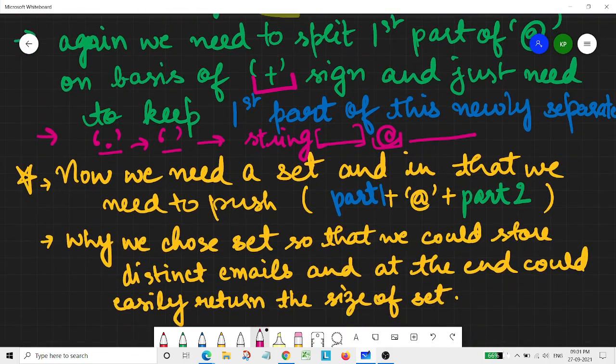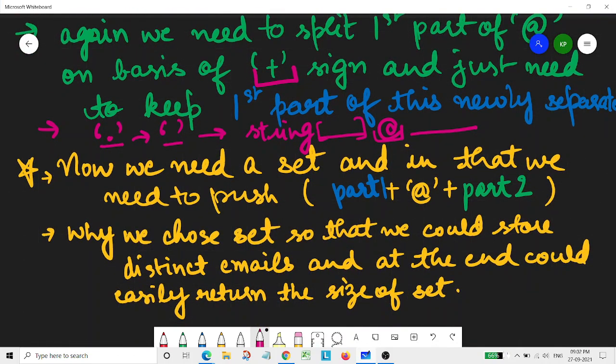Now comes the next part: there would be several emails having the same sequences. So for ignoring the duplicate emails, we need a set. We simply push that first part, then the at the rate symbol, and then part 2.